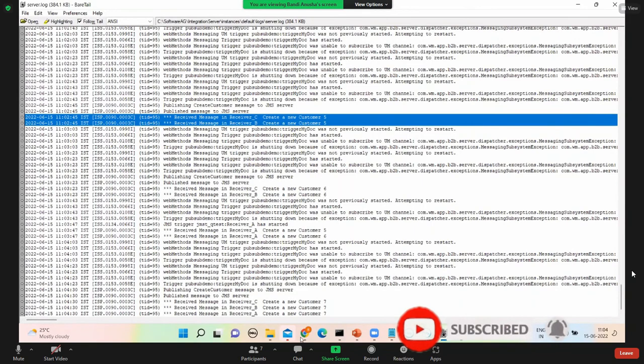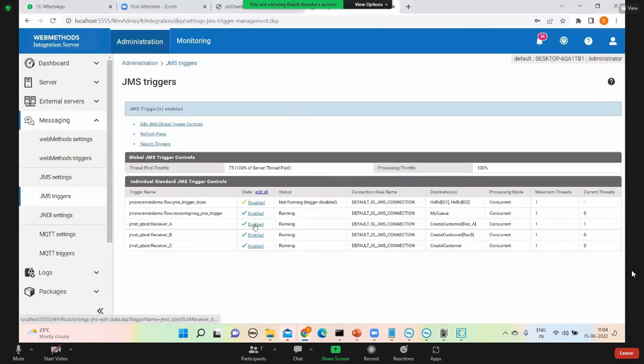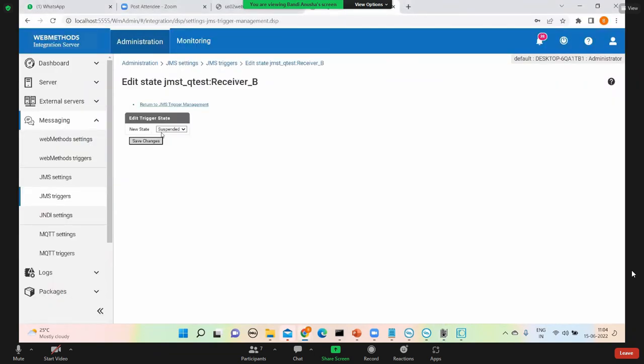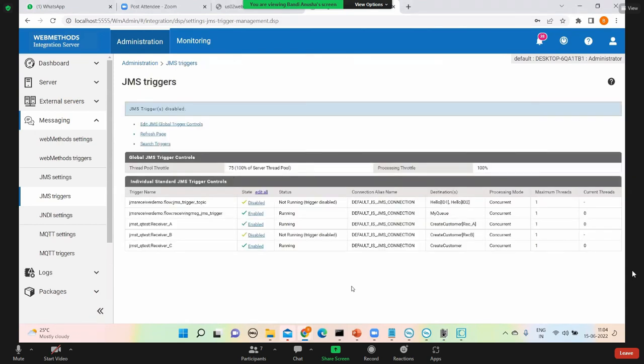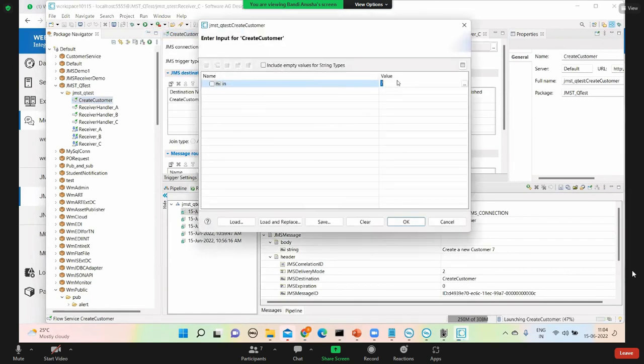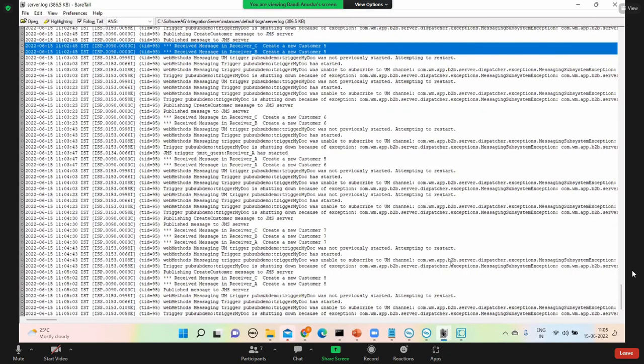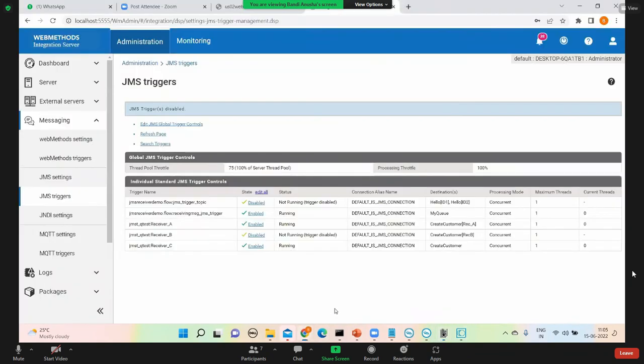Now I will go with another scenario. What will happen? Now I'm disabling B for now. B disabled. I'm publishing message 8. If I go and see, C and A only received message 8. Now I will disable A also.